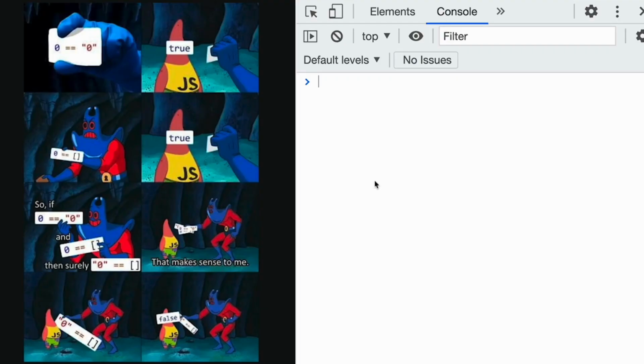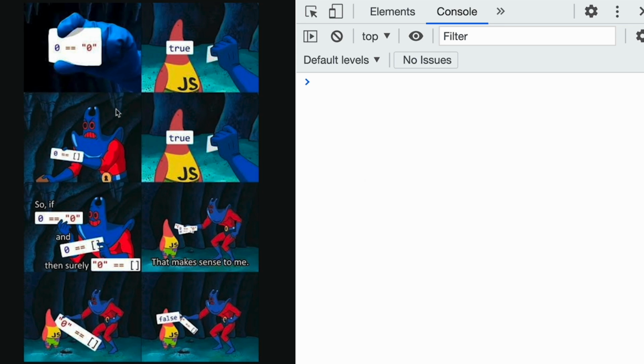Welcome. In this video, we'll try to analyze a meme about JavaScript. What we see very often is a lot of different memes where people make fun of JavaScript because it's a stupid language and does stupid things. So I will discuss one of them in this video, and we'll try to figure out what's actually going on and why it is happening.